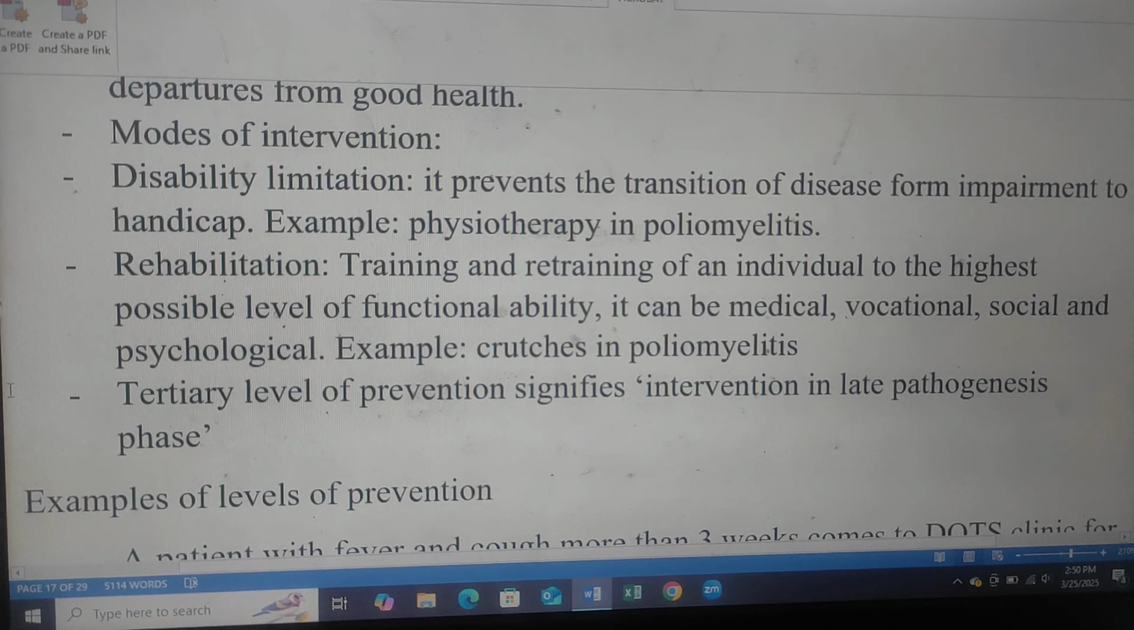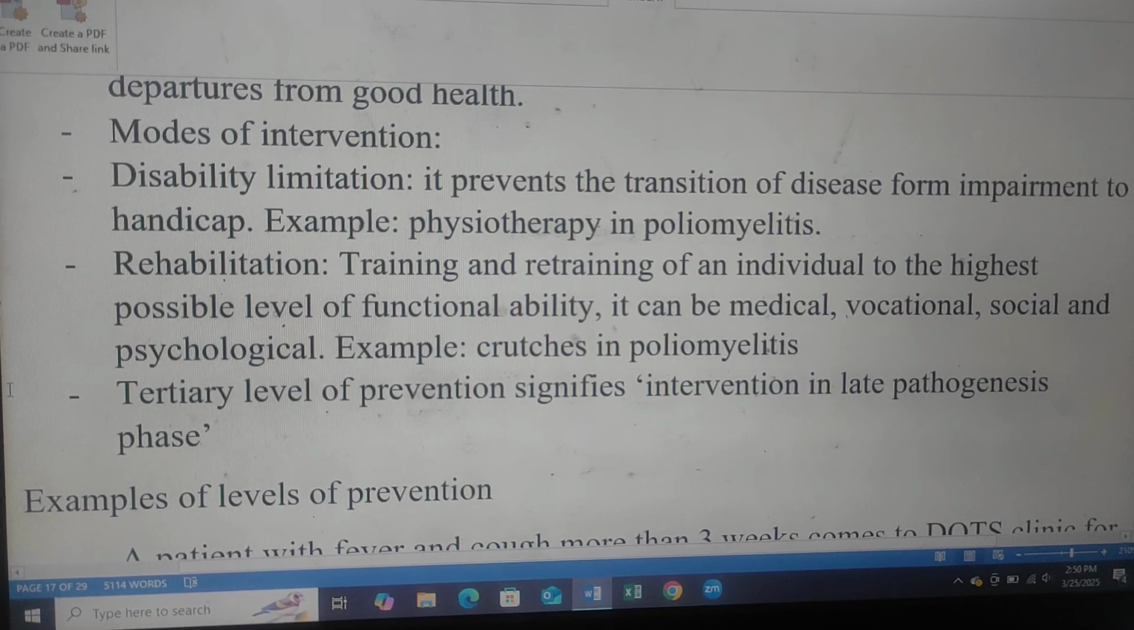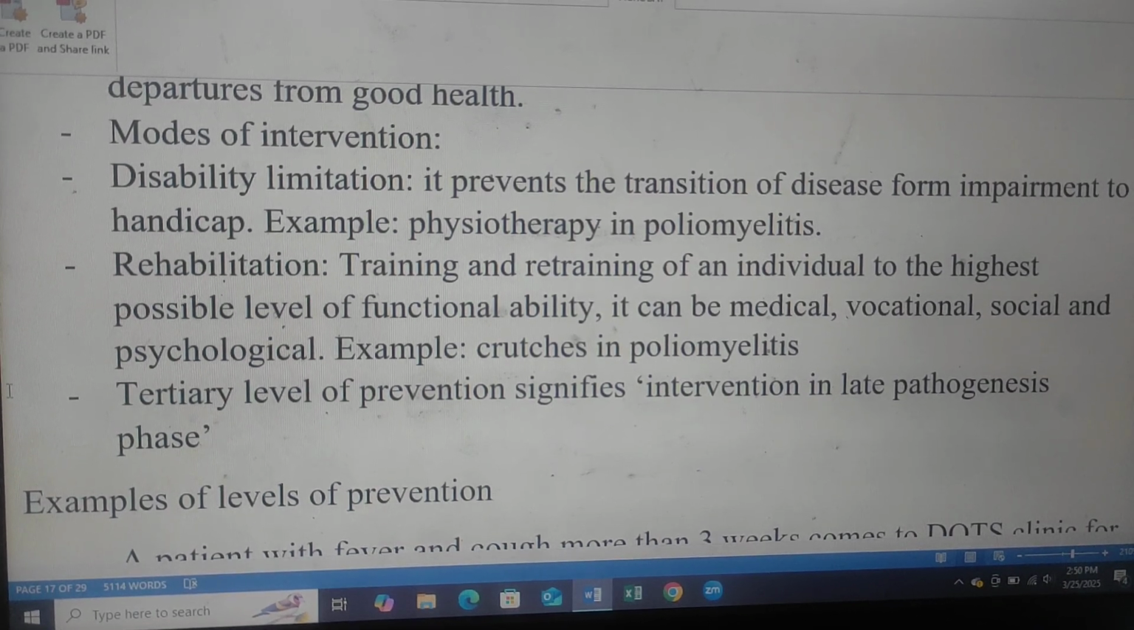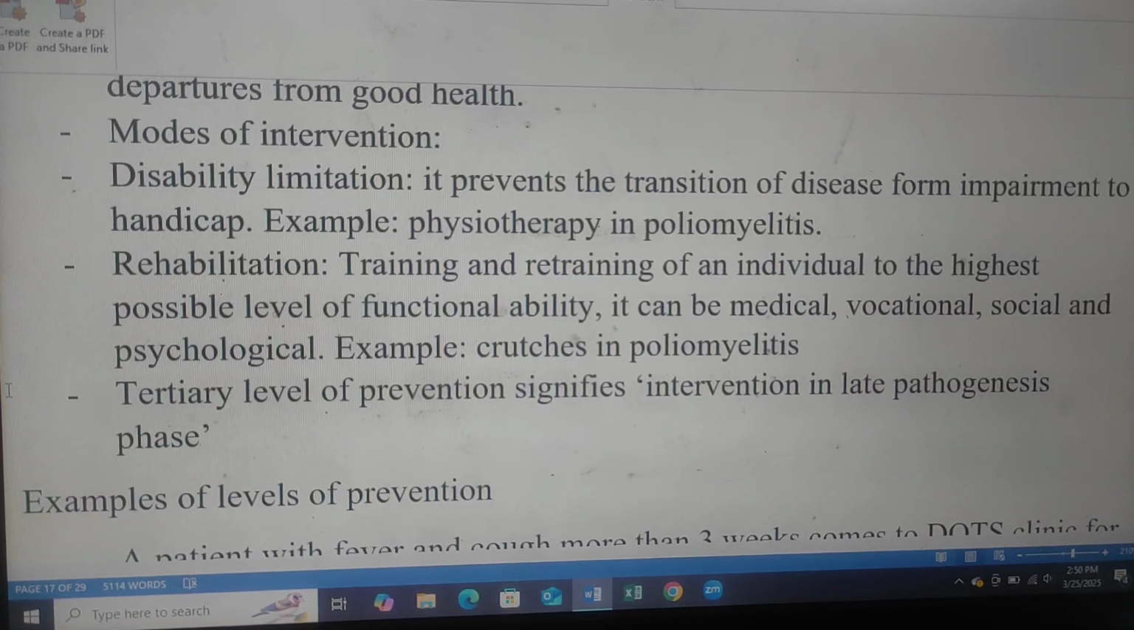Rehabilitation: training and retraining of an individual to the highest possible level of functional ability. It can be medical, vocational, social, and psychological. Example: calipers in poliomyelitis. Tertiary level of prevention signifies intervention in late pathogenesis phases.